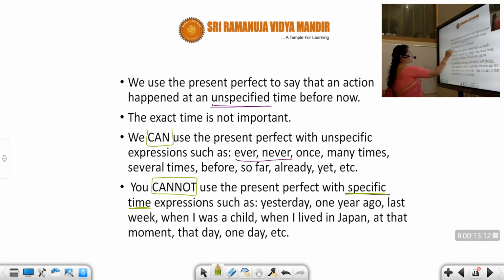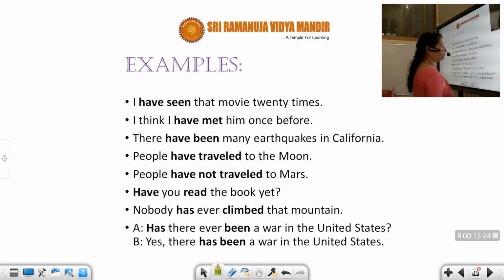You can use present perfect when it is unspecified and these keywords are there. But when these words are there, remember students, you are not supposed to use present perfect. That much is understood. Fine. Now we'll go with examples.